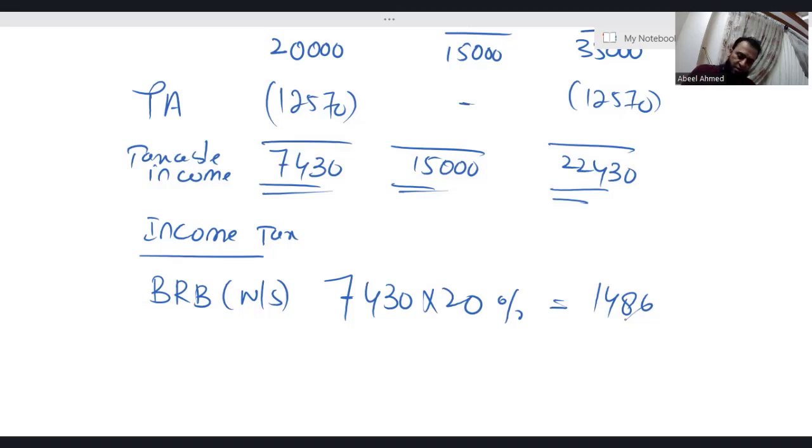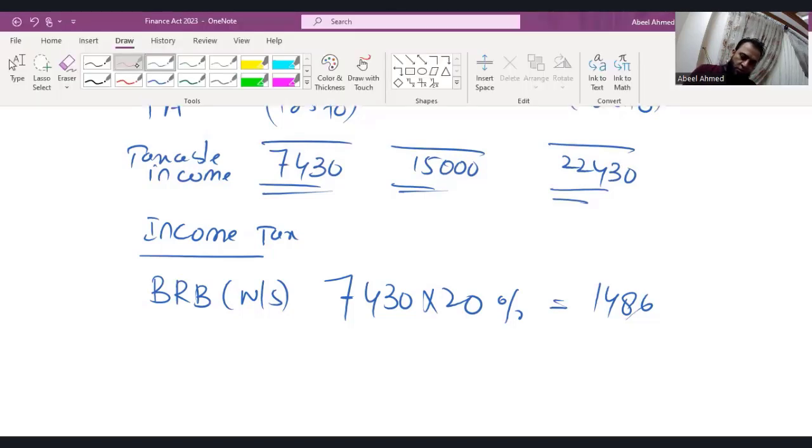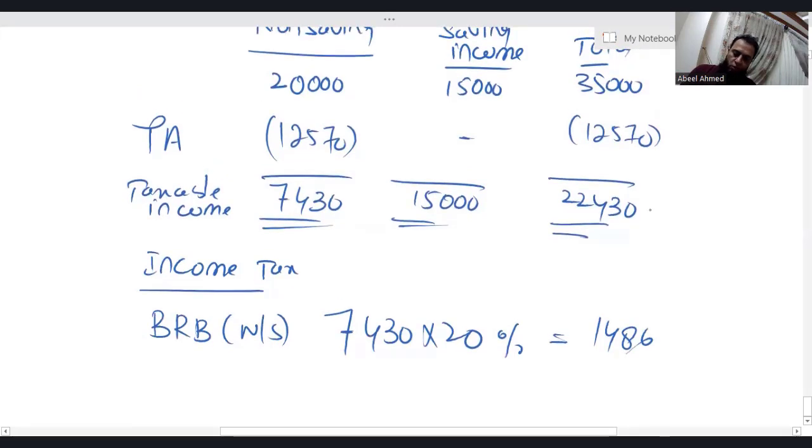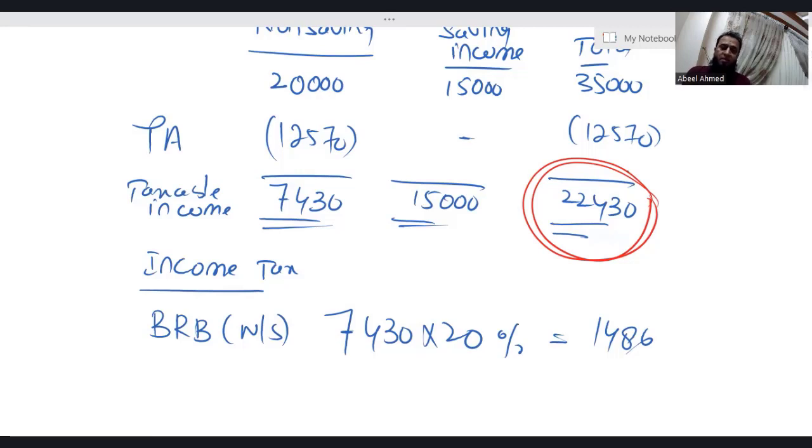How do we decide the individual's tax paying status? Please follow me, watch me, and look where I'm going to make a circle. Look at this. Taxable income in the column of total is 22,430. Since the total taxable income is 22,430, it is not exceeding basic rate band.